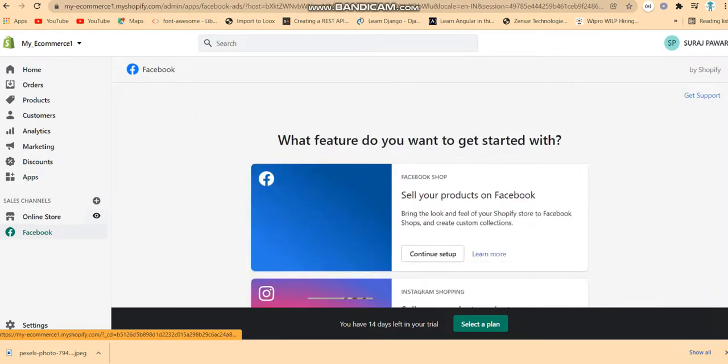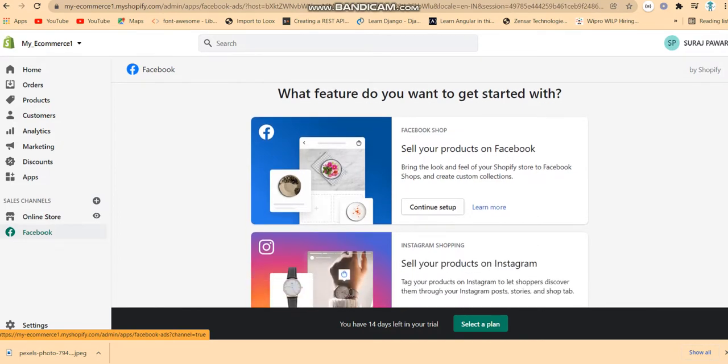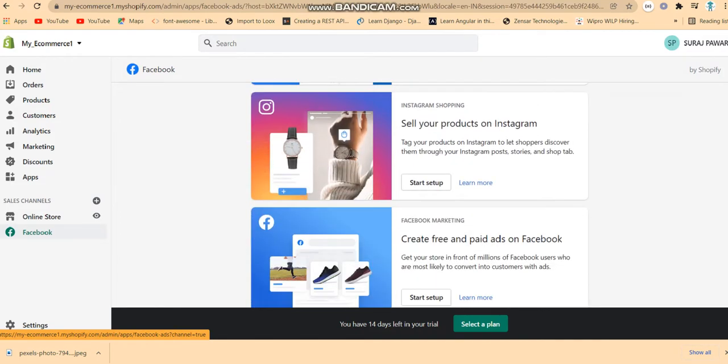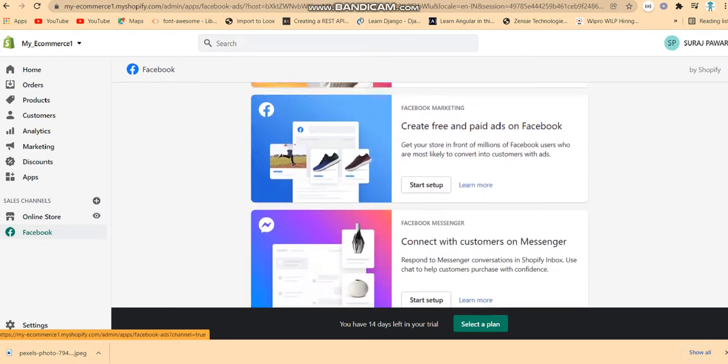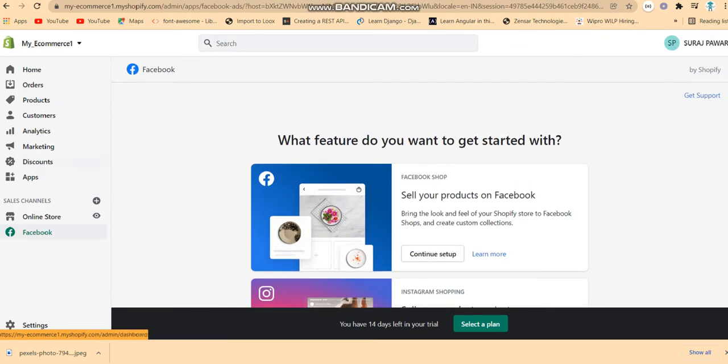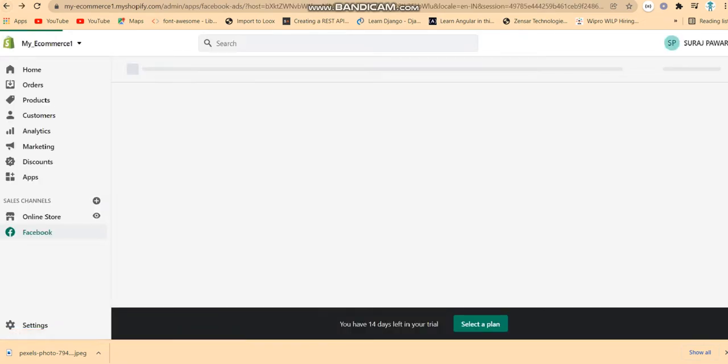If you want to connect with your Facebook, as I said, think about what features you want to get, like setting up your products on Facebook, selling your products on Instagram, connecting your customers with your messengers, all this stuff that you have to use in this. So this is all about that in Shopify apps, and also with different useful things which are required, and the last and most important thing is that